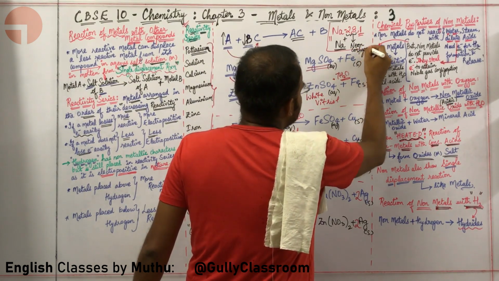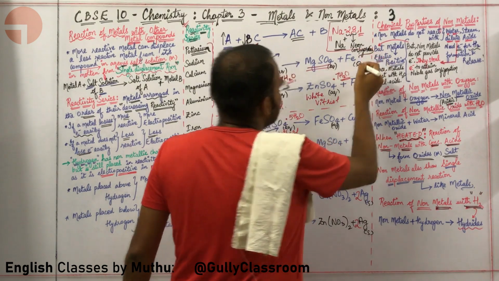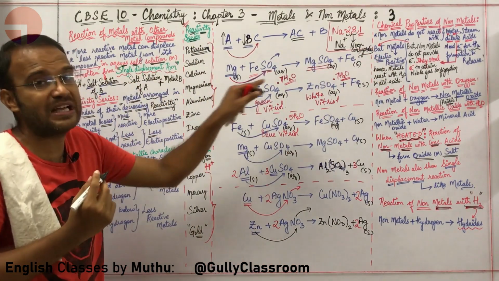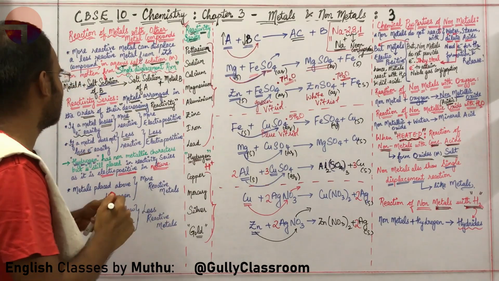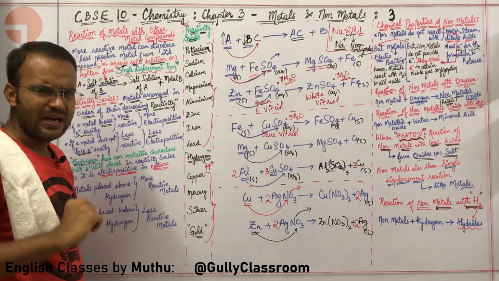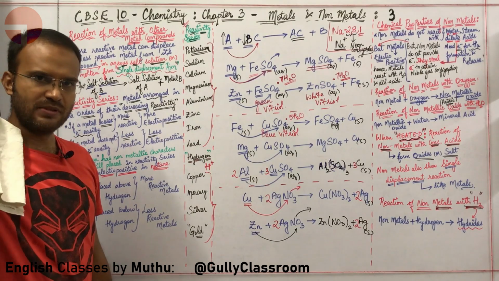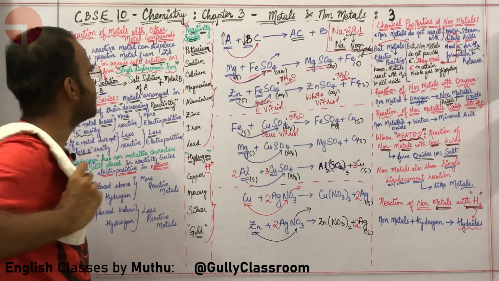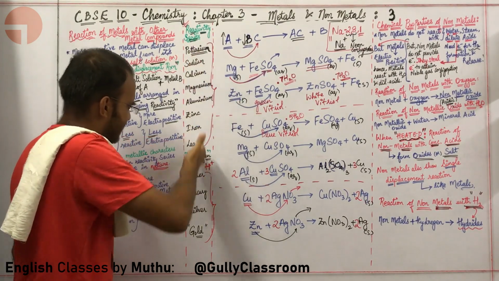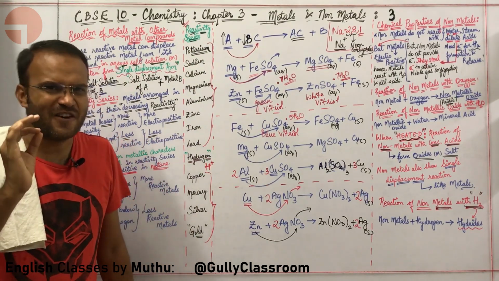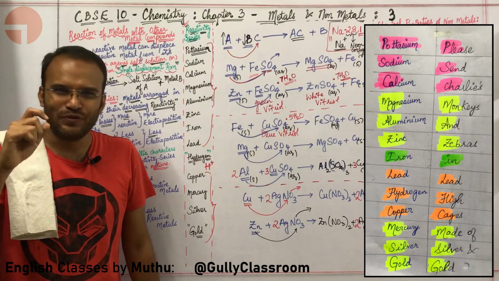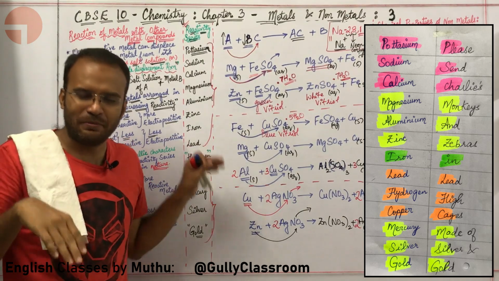So, metals easily lose electrons in order to attain noble gas configuration since they are electropositive. Okay, sir. But still, I am not comfortable, sir. Why? Because I am not able to remember this entire series. How am I supposed to remember this series? There is a very nice song which you can use in order to remember this series.